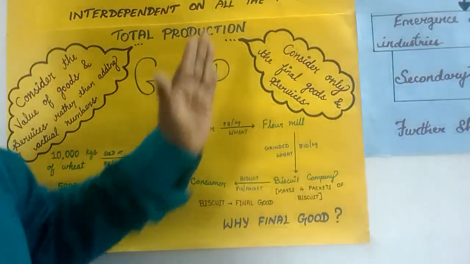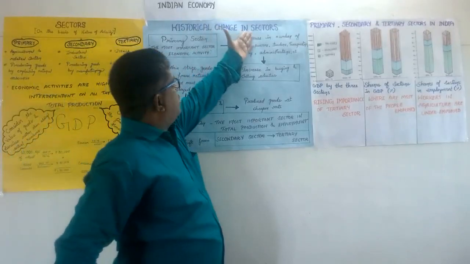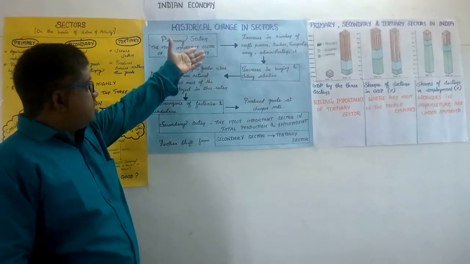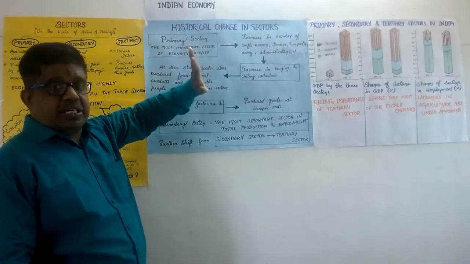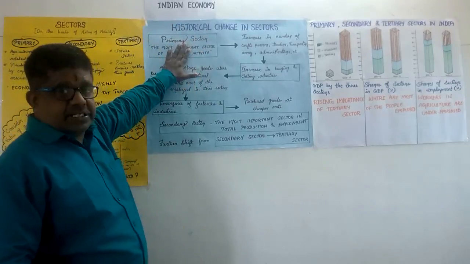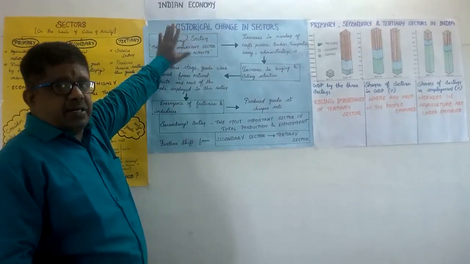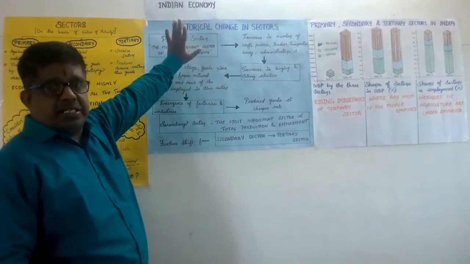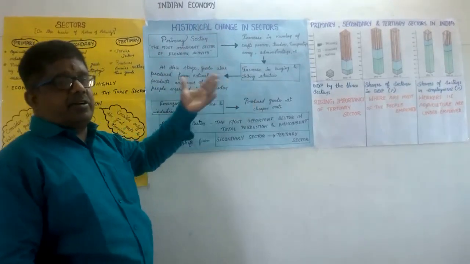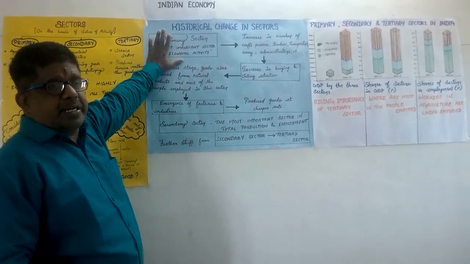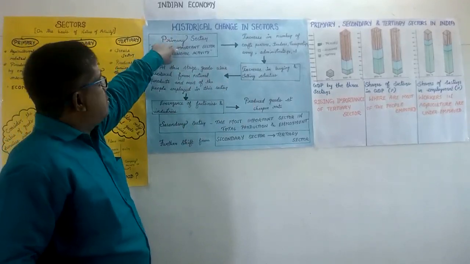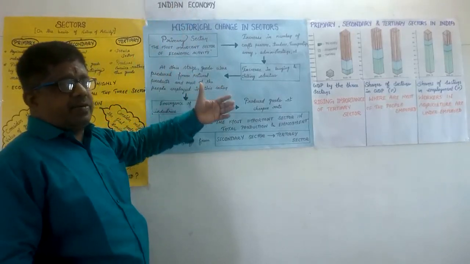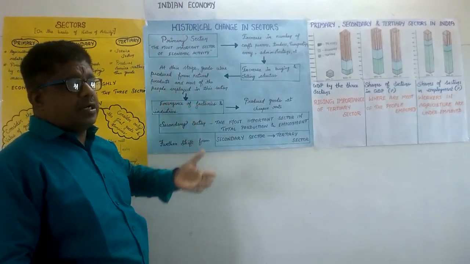The next important topic is historical change in the three sectors. Two centuries before, the primary sector was the most important sector, even nowadays also. Before independence, during the colonial period, industries were not much developed, so most of the people were engaged only in the primary sector. That's why it was the most important sector 200 years before, and even at the time of independence it was not much developed. Slowly it gradually developed.